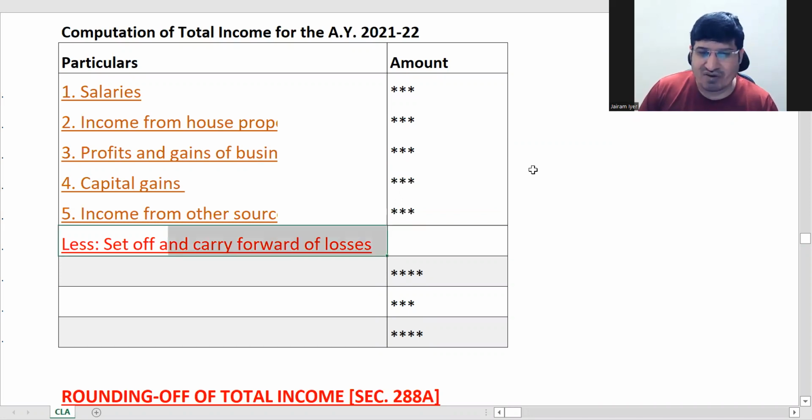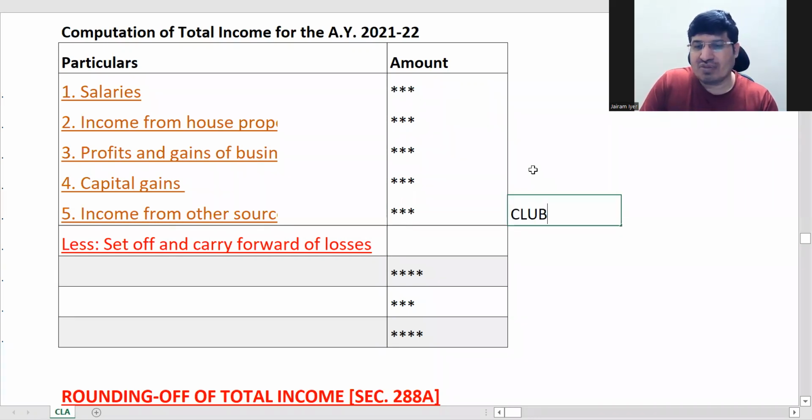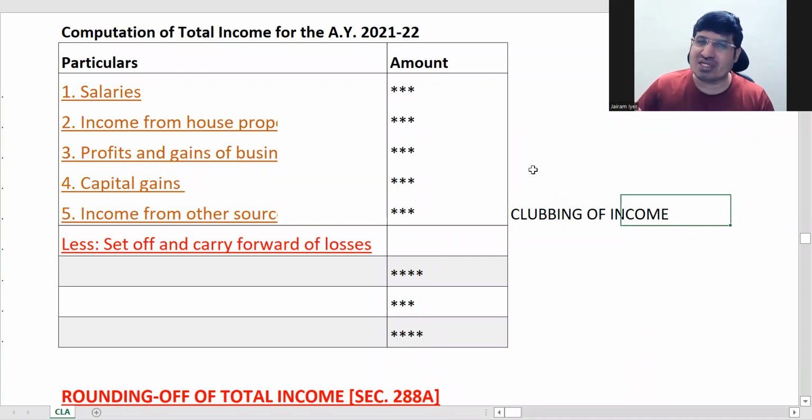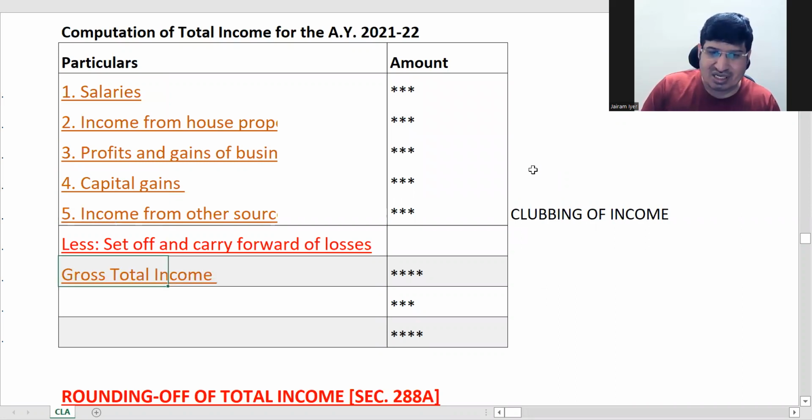So you have to do some set off and carry forward of losses, and you will get net of this. Even before this, here you will have to adjust what? If you have to do some clubbing of income. What is clubbing of income? If you have a minor child who is earning income, things like that, that income is clubbed in your income here, clubbed in the heads here. And then you do set off and carry forward of losses. After doing all this, what you get is your gross total income.